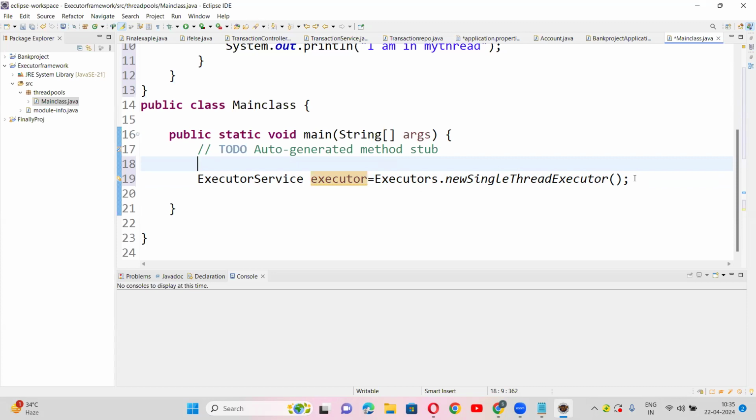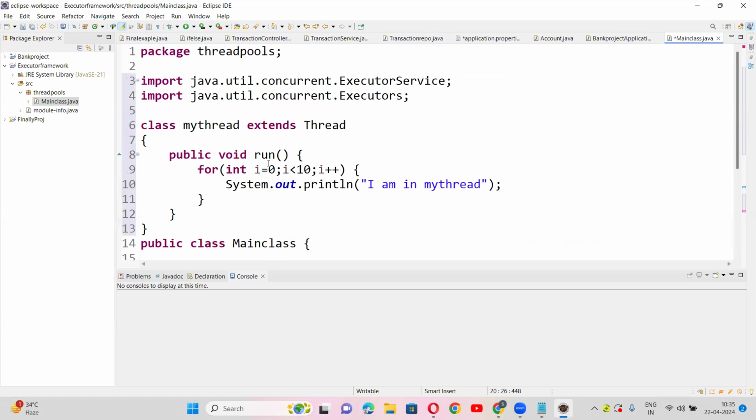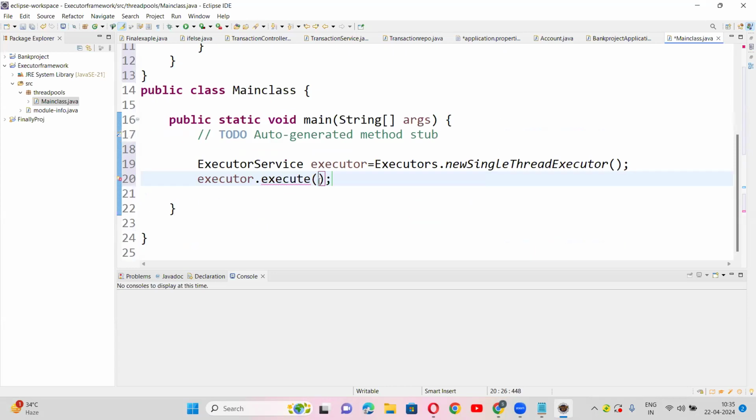So now executor.execute, guys. Now just submit the object, your MyThread object. That's it. That thread will be automatically executed. new MyThread. Is that clear, guys?